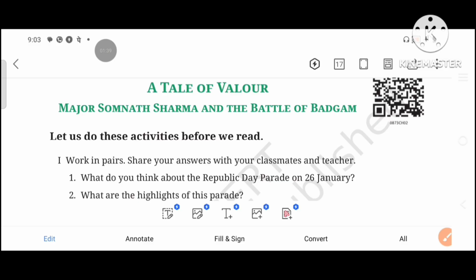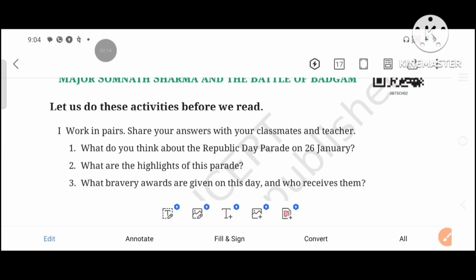Because we are reading here about Major Somnath Sharma and the Battle of Badgaon, Badgaon village lay on a strategic location to Srinagar airport. By invading Badgaon, the invaders could cut off the reinforcement and other materials that were sent to Srinagar Valley, and they could take control of the valley. And Major Somnath Sharma was the hero of this battle. So let us start. Before reading this chapter, we will do these activities.